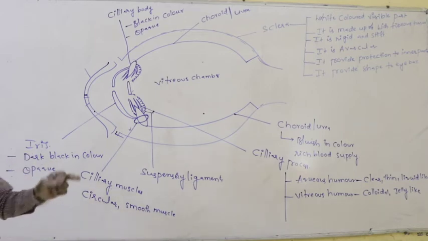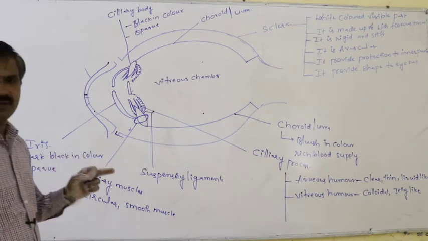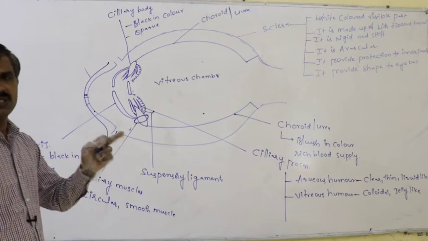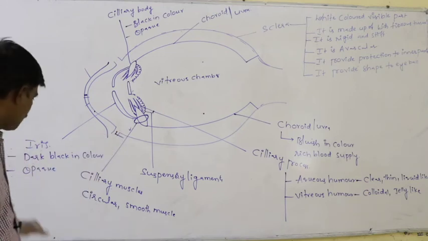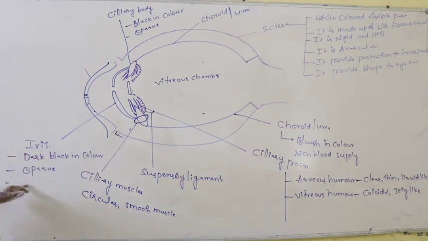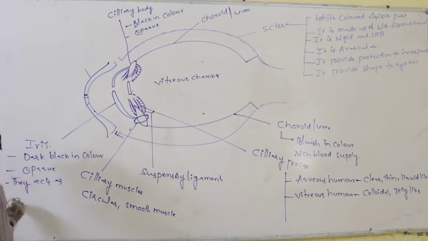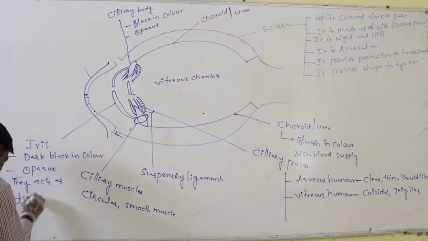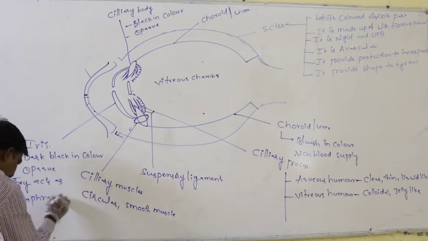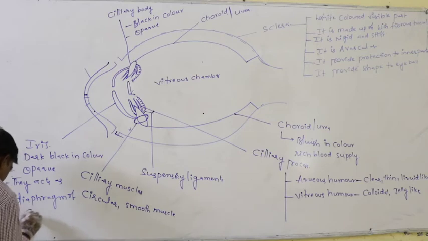They do not allow the passage of light through them. They never allow the passage of light through them. So only they are said to be opaque. They act as the diaphragm of a camera.